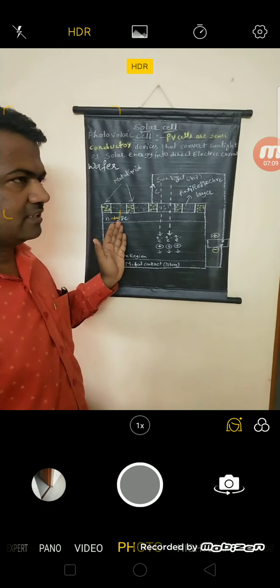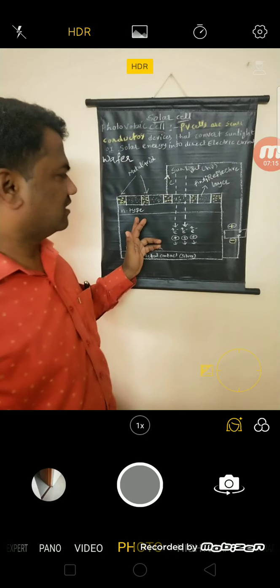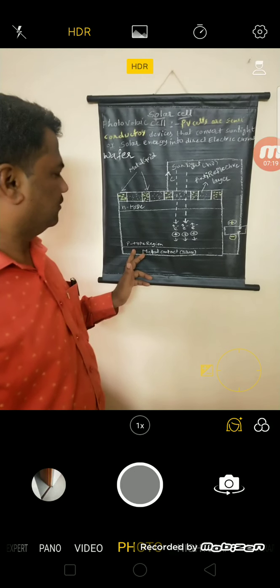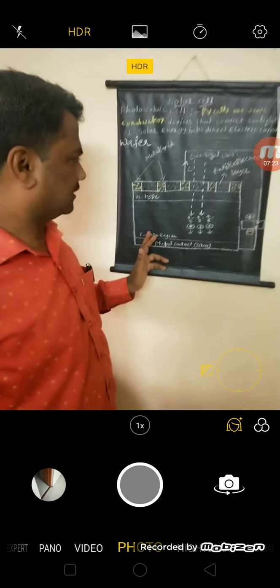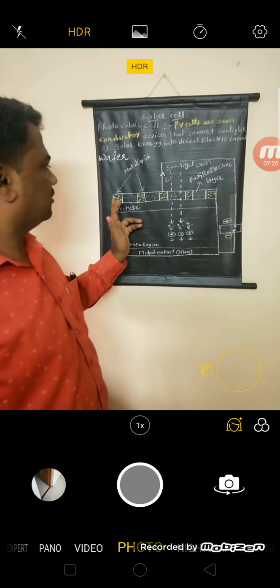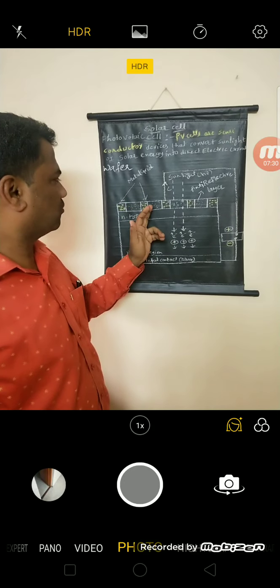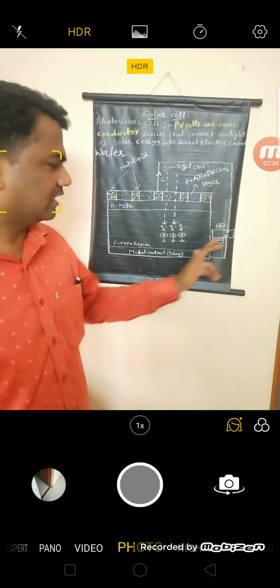To the polycrystalline silicon wafer, we have to coat it with pentavalent impurity like phosphorus on the front side, then we will get the n-type region, and trivalent impurity like boron at the back side, then we will get the p-type semiconductor. Here the metallic grids are there on the PV cell or photovoltaic cell, that is connected to one of the terminals of the external electric circuit.